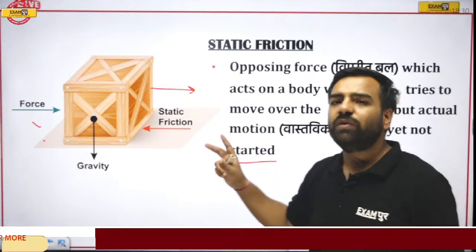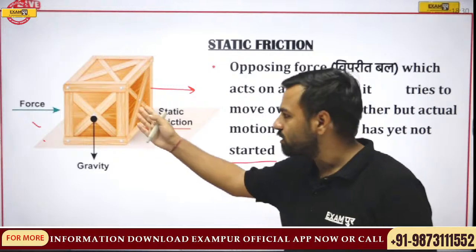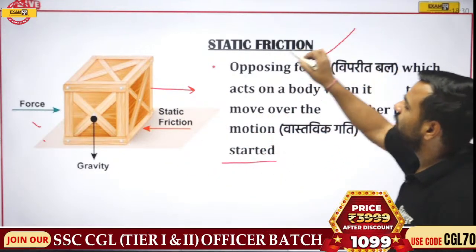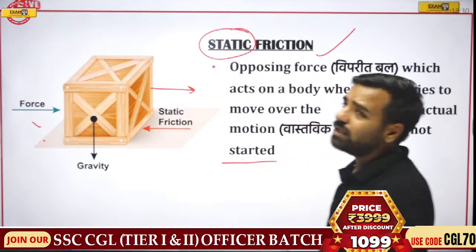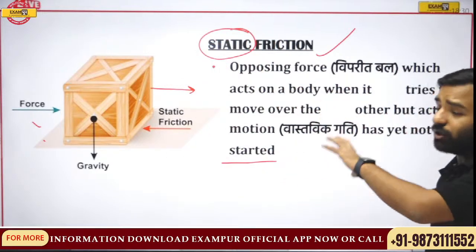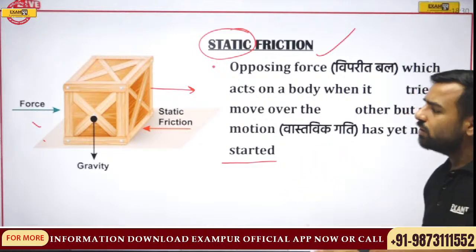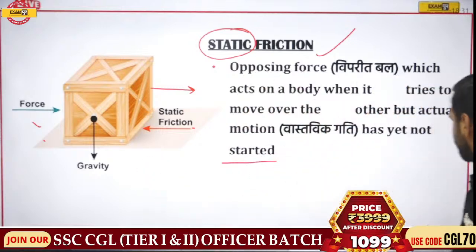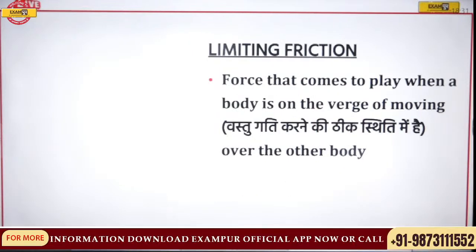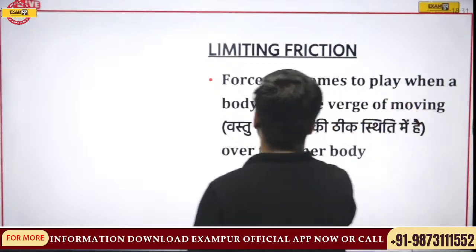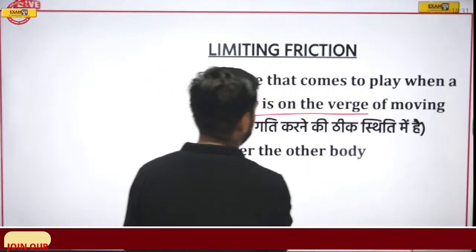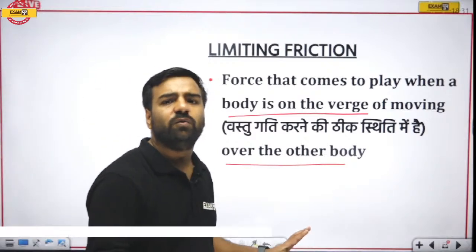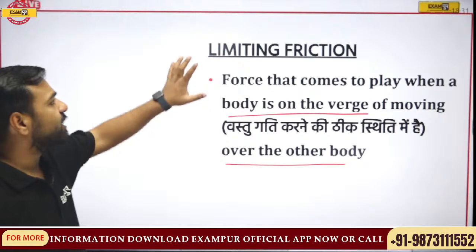So before the moving of this particular box or this board, the condition which is there is known as static friction, because from the name itself it is clear we are talking about the object that is actually static in nature right now. Although we are applying force, static friction is not allowing it to move. So this is static friction. Now if I talk about limiting friction, it is the force that comes into play when a body is on the verge of moving over the other body. There was a box, it is almost about to move, that is actually limiting friction.